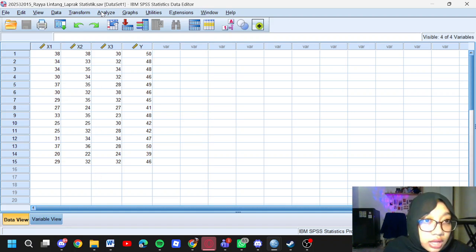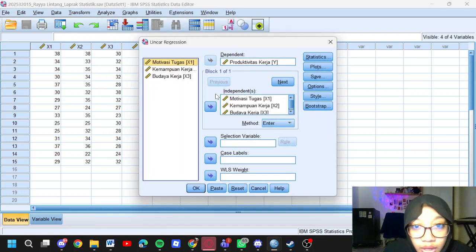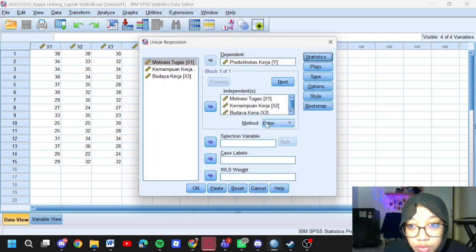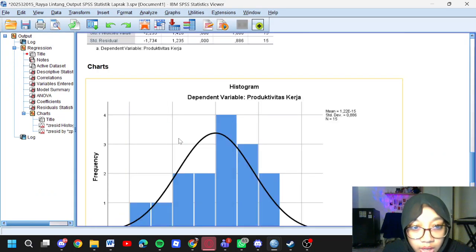Then open the Analyze menu, then click regression and linear. Enter Y to dependent and X1, X2, X3 to independent. Then click statistics, click estimates, model fit, descriptive, and Durbin-Watson, then continue. Then open the plots, set Y to ZRESID and X to ZPRED, and click the histogram, then continue and OK.